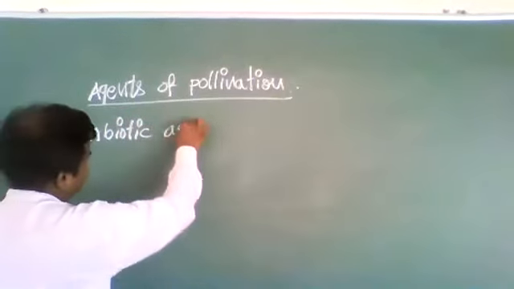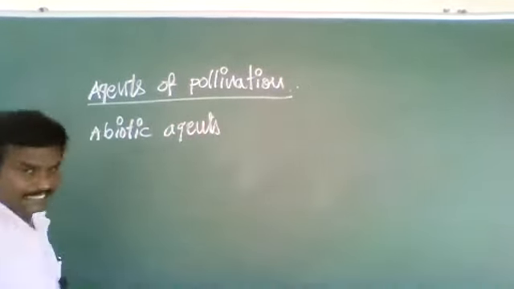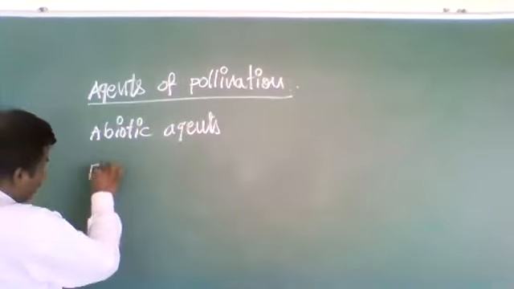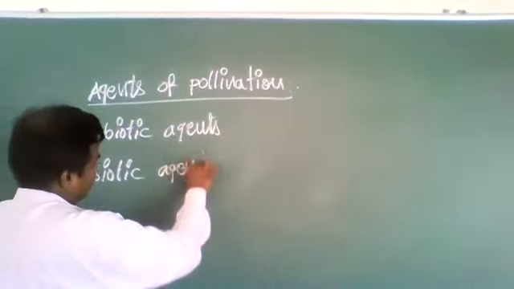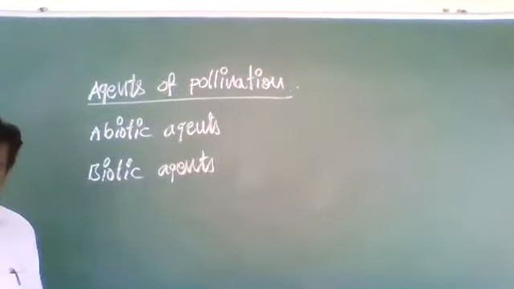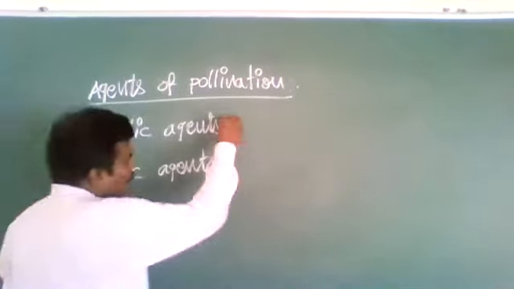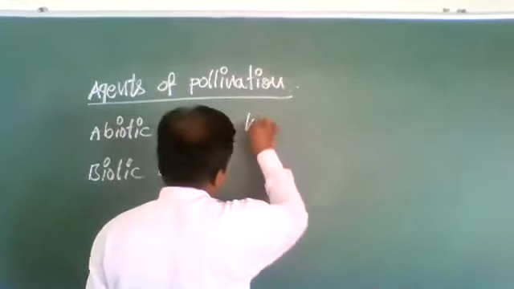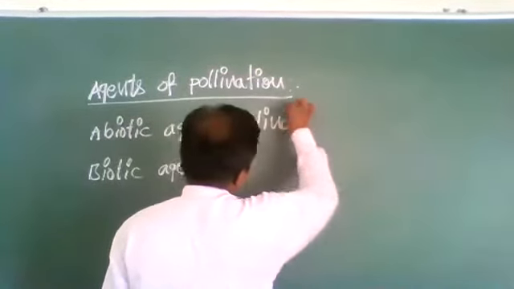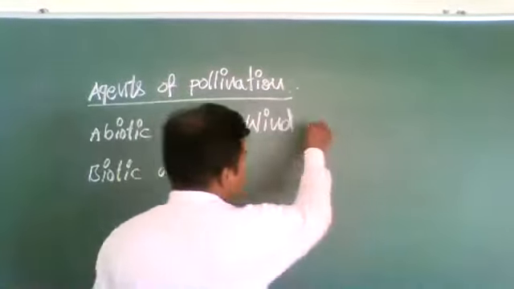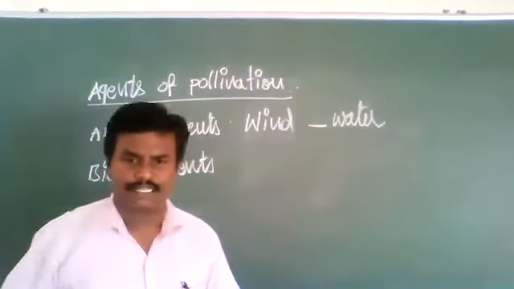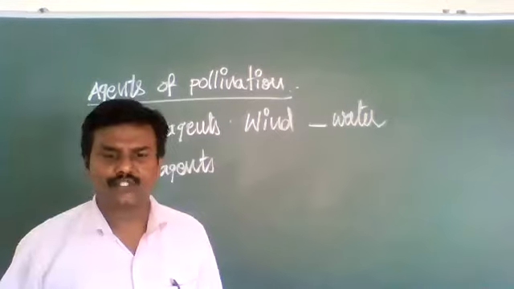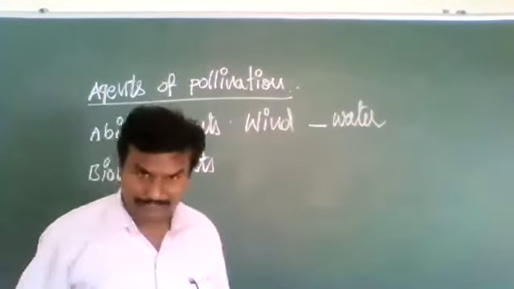Abiotic agents and biotic agents. Abiotic agents could be wind and water.